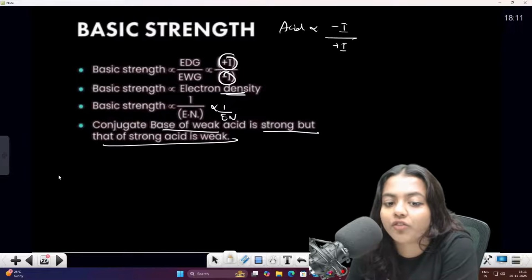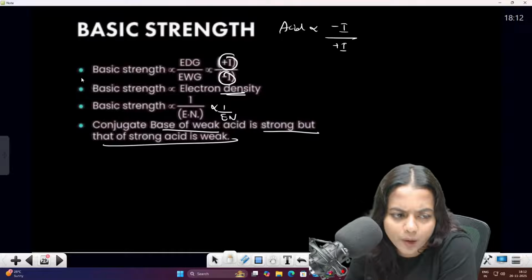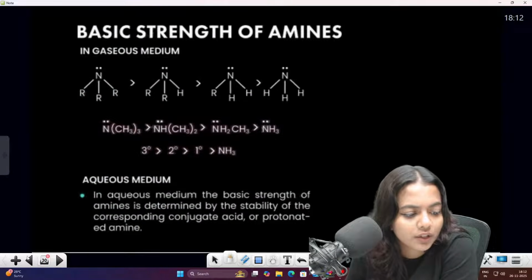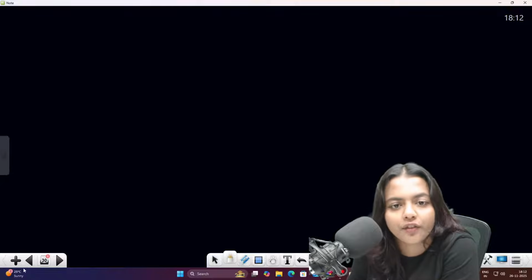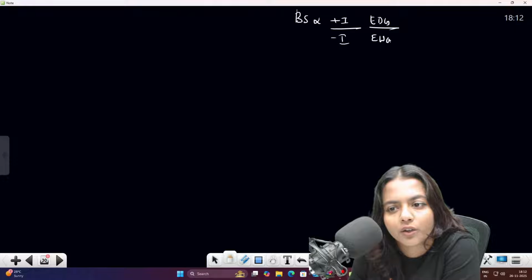Conjugate base of the weak acid is strong, but that of the strong acid is weak. So you just want to get to know these 3 points only. Okay, so now shall we do some questions on this? So basic strength is directly proportional to plus I effect, inversely proportional to minus I: electron donating group, electron withdrawing group.